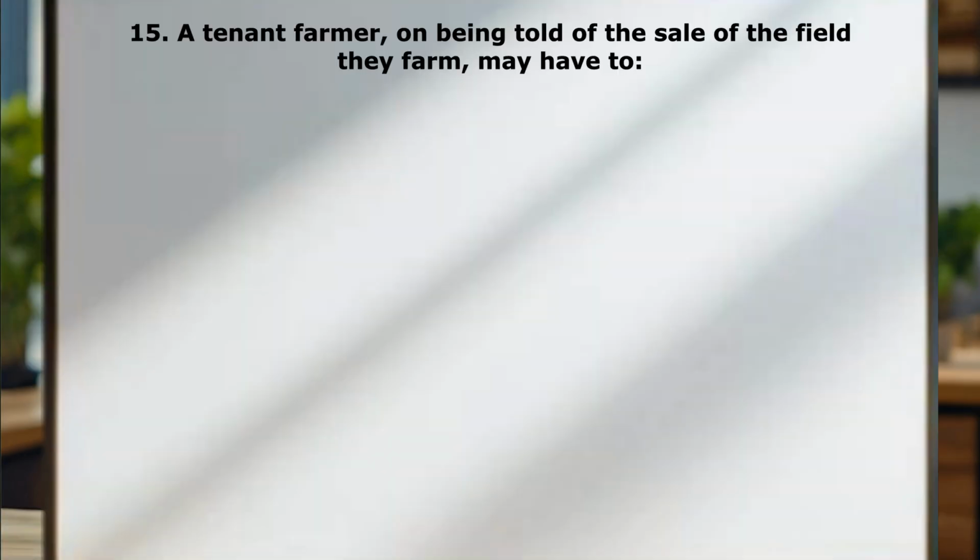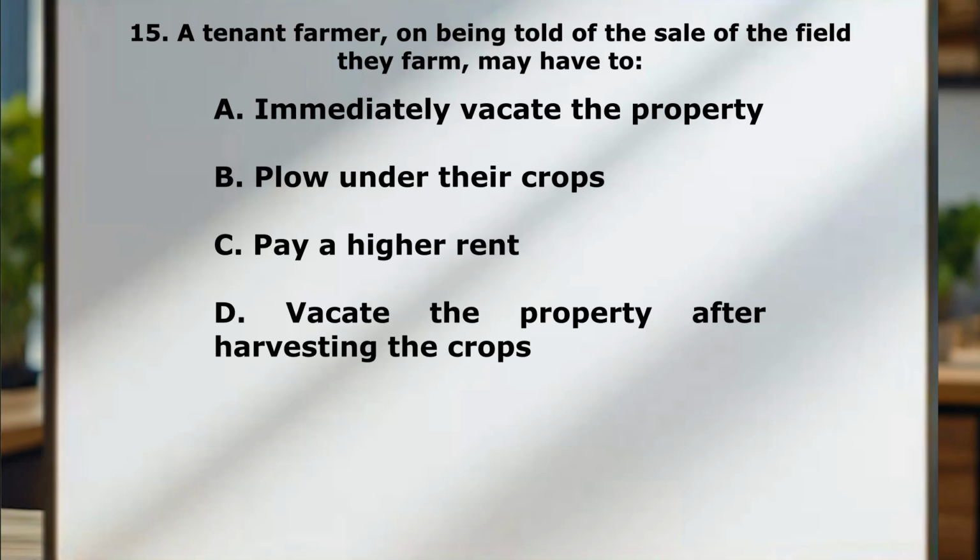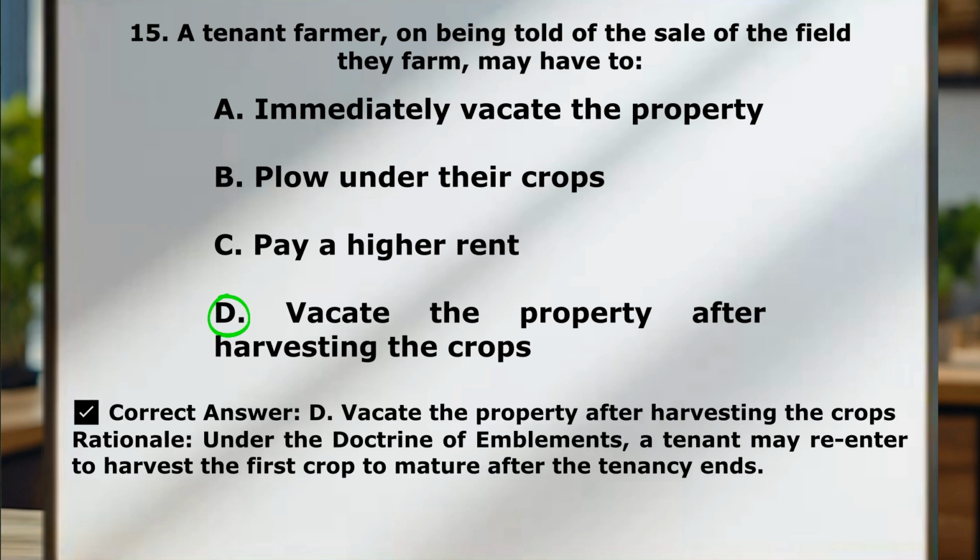Question number 15. A tenant farmer, on being told of the sale of the field they farm, may have to A, immediately vacate the property. B, plow under their crops. C, pay a higher rent. D, vacate the property after harvesting the crops. So the correct answer here is going to be D, vacate after harvesting the crops. There's something called the doctrine of emblements. That means the tenant actually may re-enter to harvest their crops after their tenancy ends.